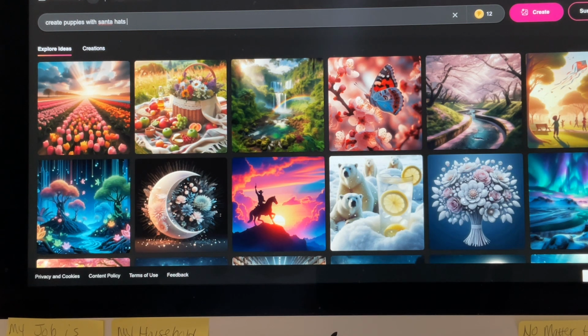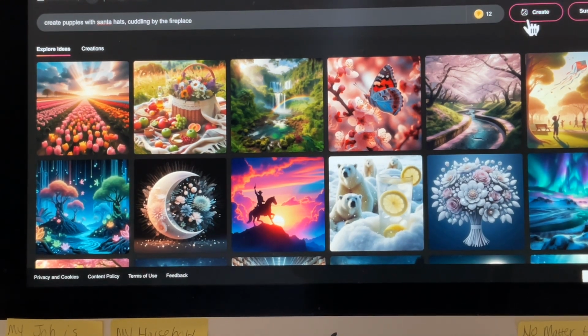Sitting or standing? Sitting, or cuddling. Okay, so create puppies with Santa hats cuddling by the fireplace.